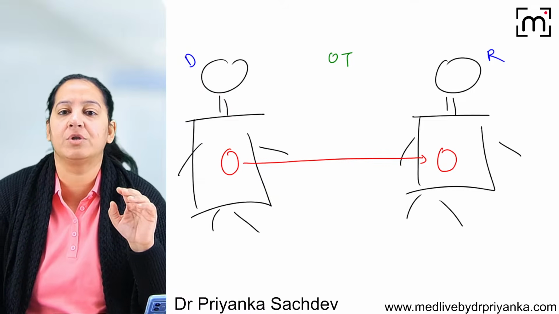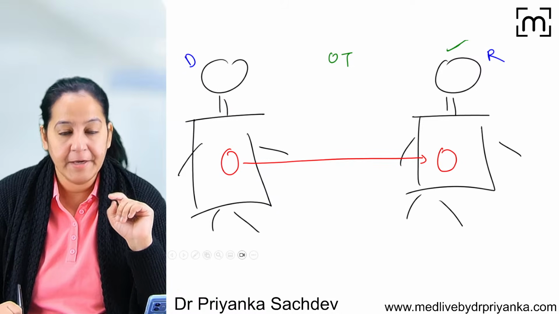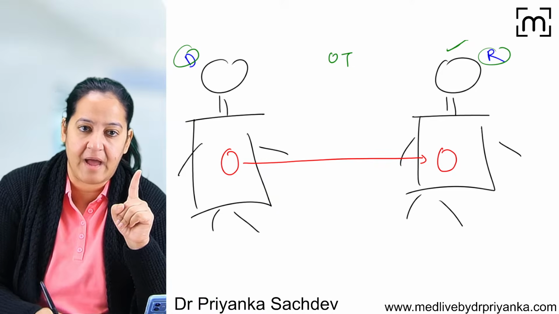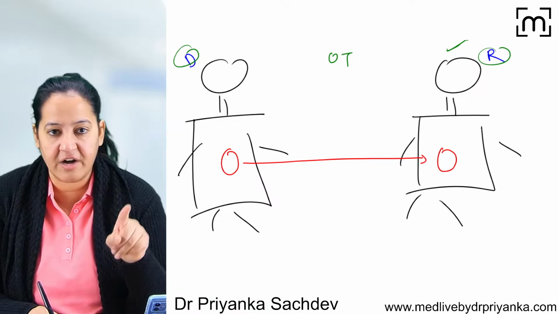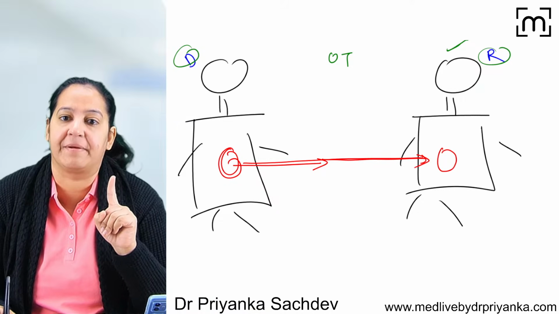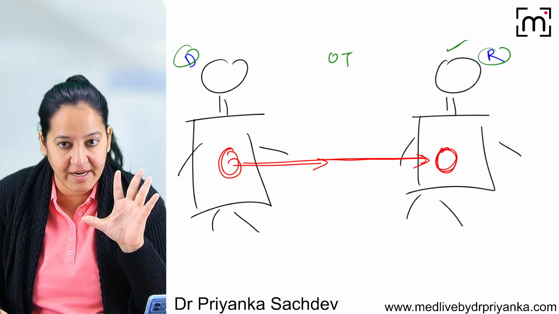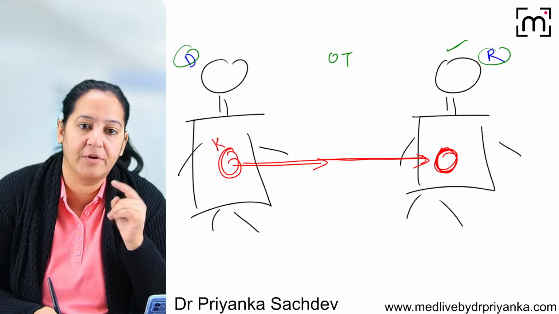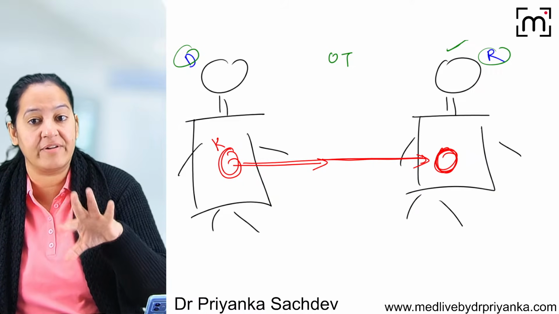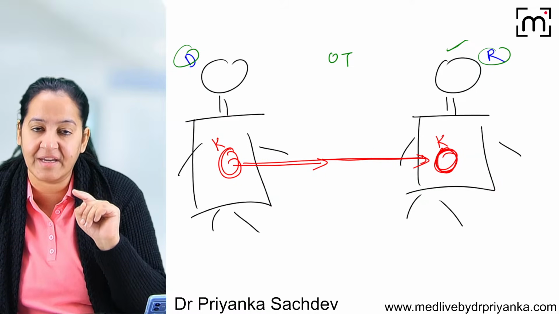Now just suppose you are a surgeon working in the recipient's team. The donor team has handed over the graft to you. The graft is in your hands. Now you are transplanting the graft in the recipient's body. It may be a kidney graft, for example. The donor team has taken out the kidney from the donor, and now you are in the recipient team and you are transferring the kidney into